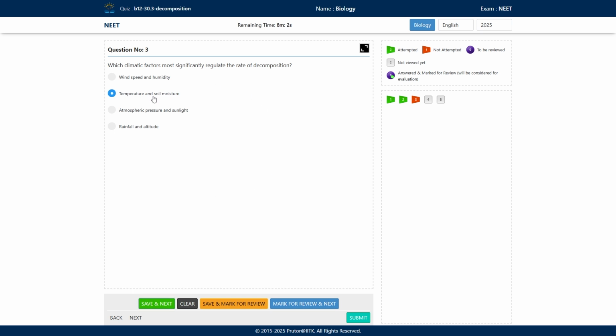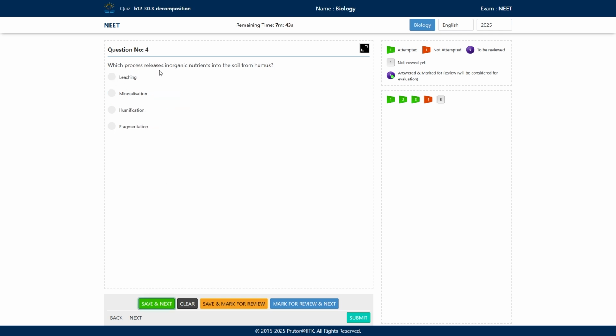Okay, option B is the correct answer: temperature and soil moisture. Warm conditions and moisture increase the rate of decomposition, and cold temperature will decrease the rate of decomposition. The rate of decomposition also depends on the chemical composition of the detritus.